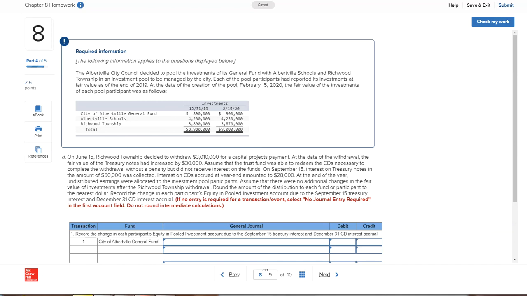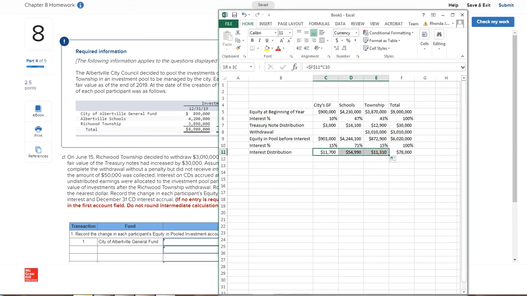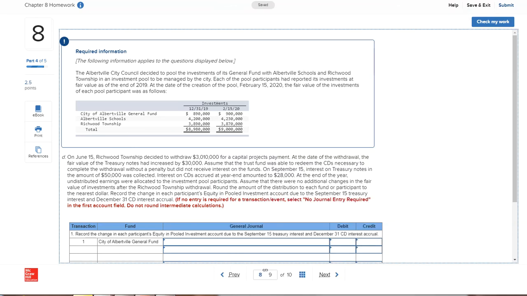So this is D. And so our equity and pooled investments revenues for the school, also for the township, those numbers all come, if I can pull it back up, that's these numbers right here that we're going to be using for letter D. And then E is just, I think, a multiple choice question.